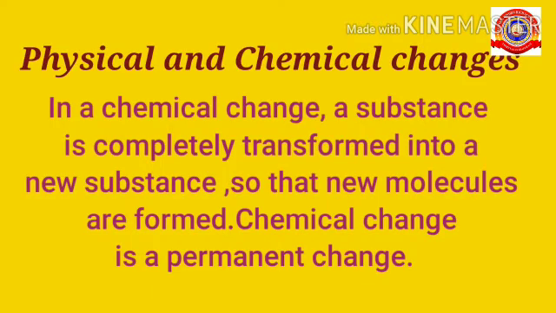In a chemical change, what happens? Yes, a substance is completely transformed into a new substance so that new molecules are formed there. So, chemical change is a permanent change.